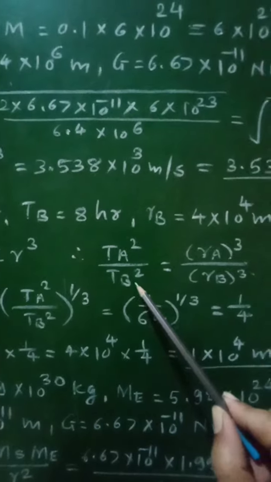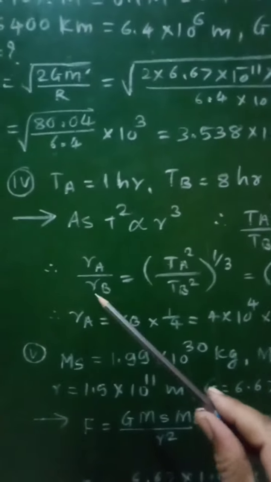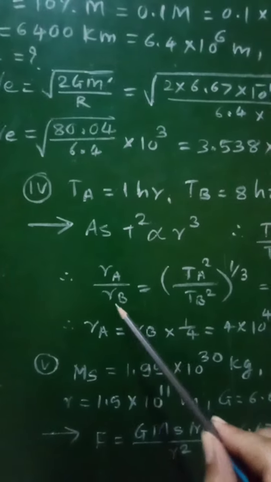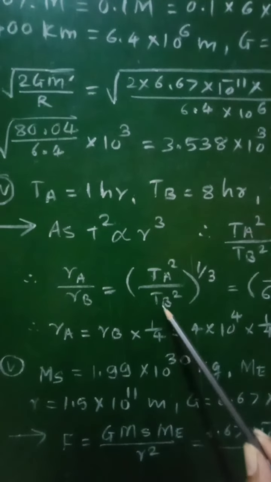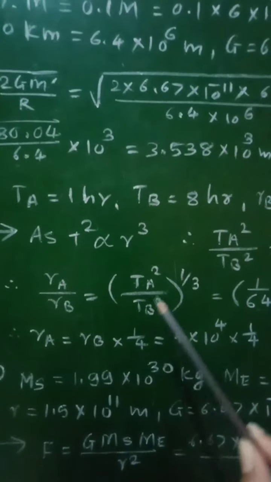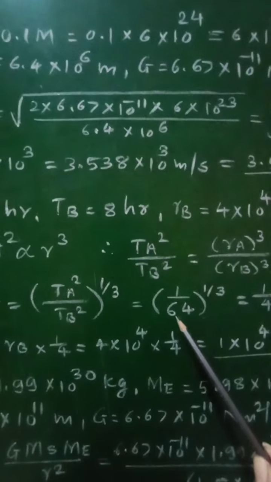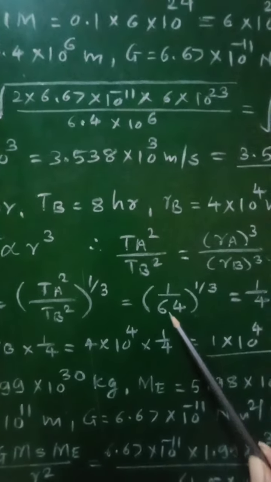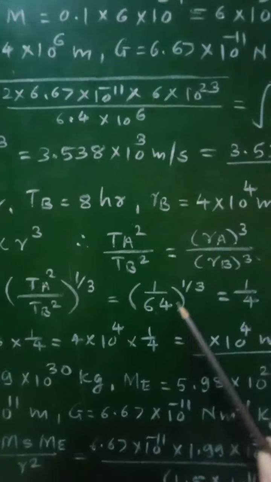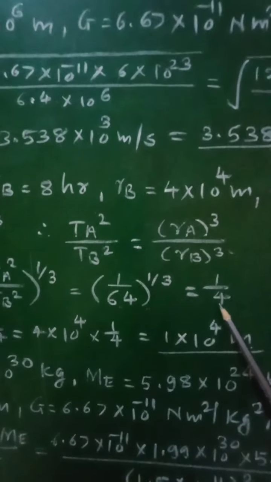TA square upon TB square equal to RA cube upon RB cube, and therefore from this RA upon RB, taking cube root, we will get TA square upon TB square raised to 1 by 3, which will be equal to TA upon TB square, which will be 1 by 64, because 1 square upon 8 square, that is 1 by 64 raised to 1 by 3, which comes out to be 1 by 4.